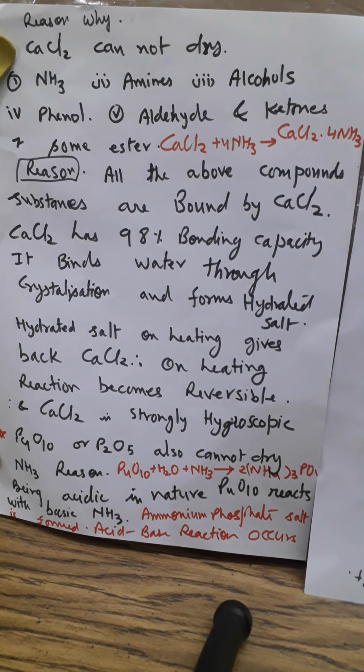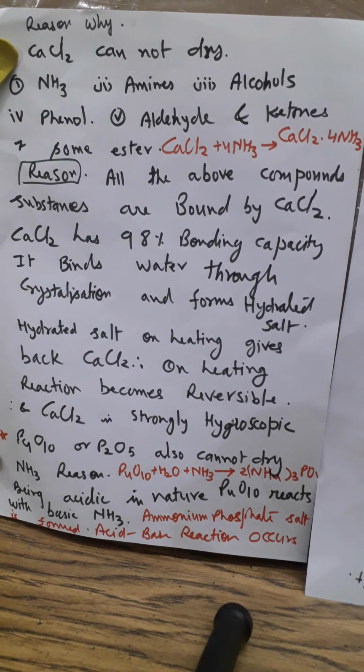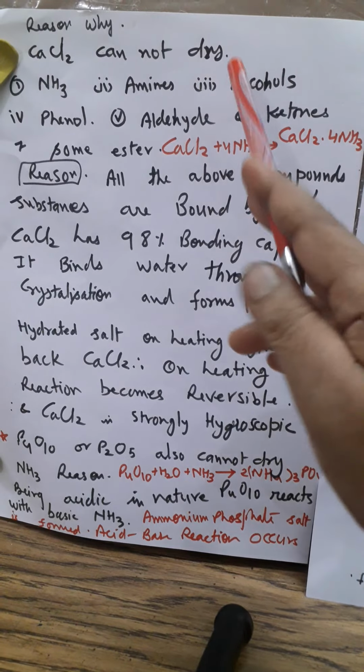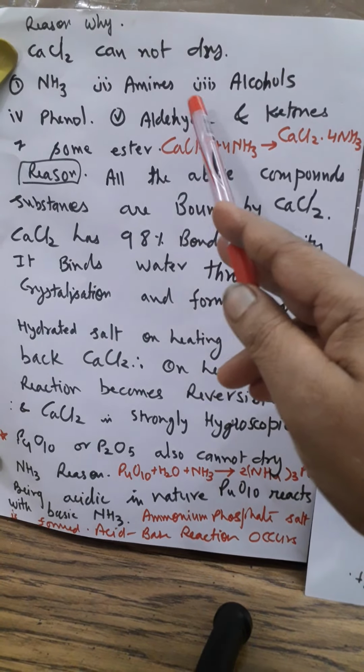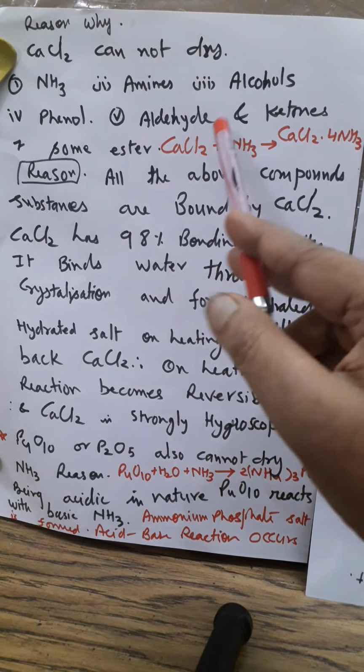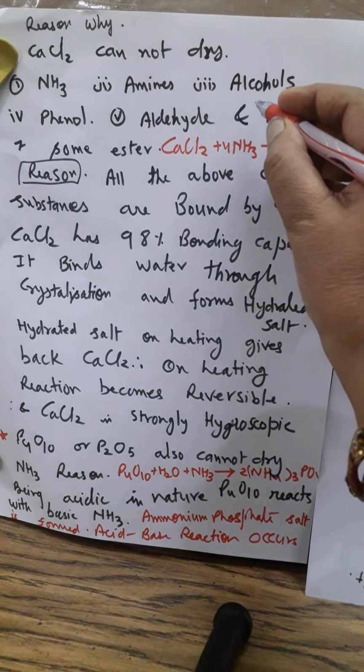Hello student, today we will discuss drying agents basically. Okay, some reasoning questions are here. Reason why calcium chloride cannot dry ammonia, amines, alcohols, phenols, aldehydes, ketones. You have to write down all these names, 6th and 7th semester.